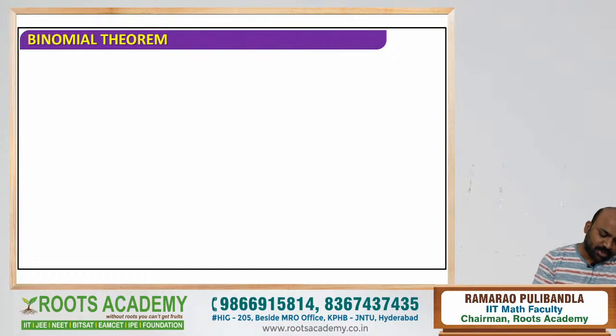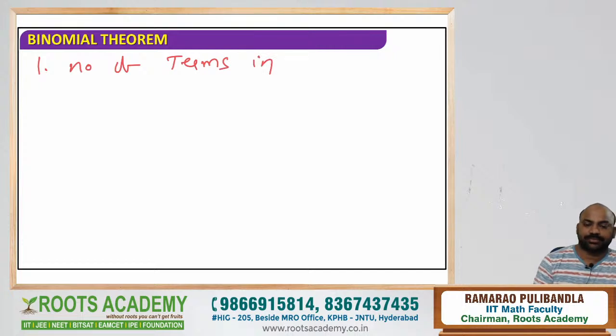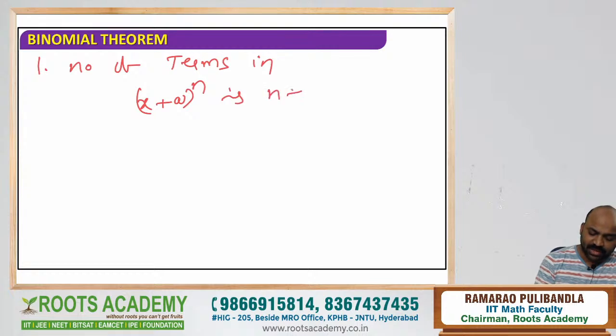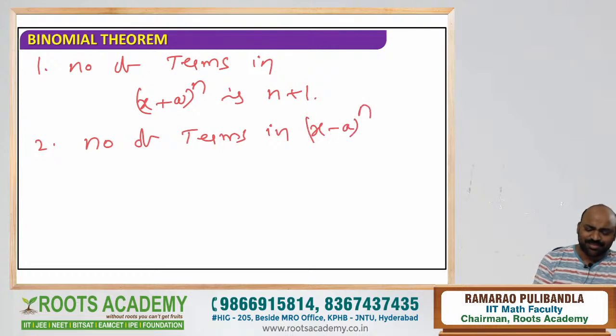So, point number one, number of terms in (x plus a) whole power n is n plus 1. Point number two is number of terms in, for example, somebody is asking (x minus a) whole power n. How many will it be? It's simply the same, n plus 1 only.